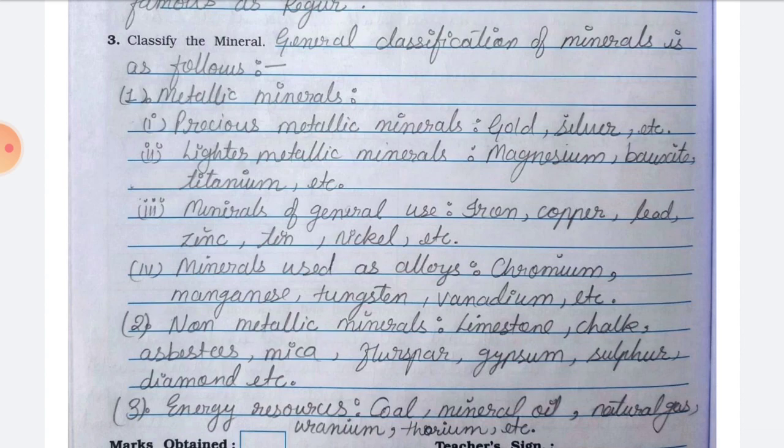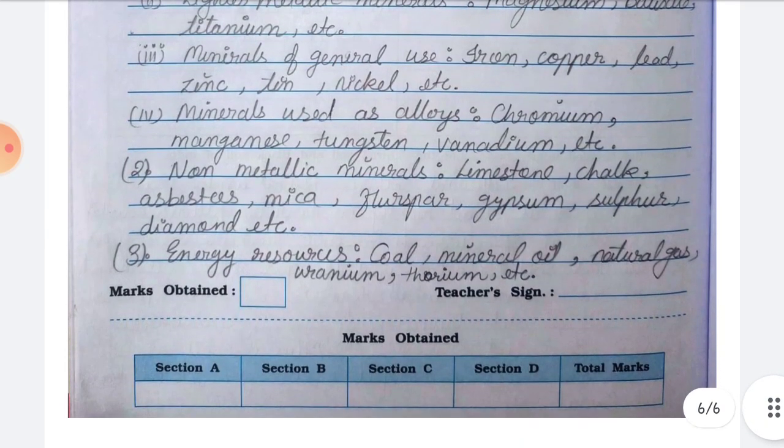Now, number 2, non-metallic minerals. Examples are limestone, chalk, asbestos, mica, fluorspar, gypsum, sulfur, diamond, etc. Number 3, energy resources. Examples are coal, mineral oil, natural gas, uranium, thorium, etc.